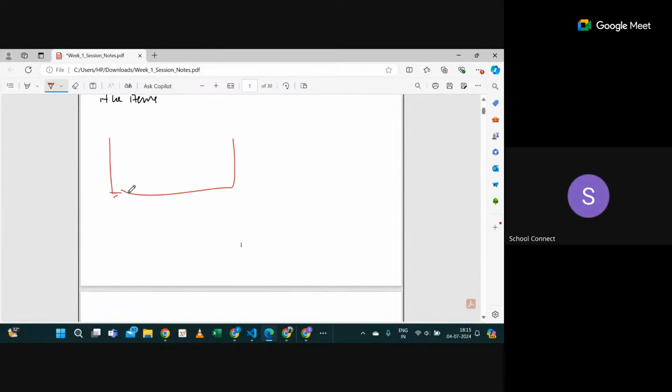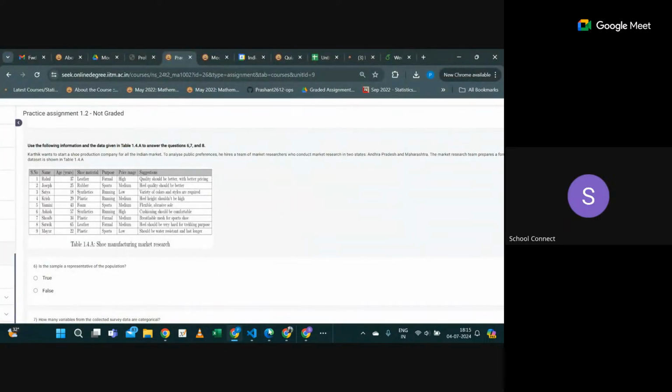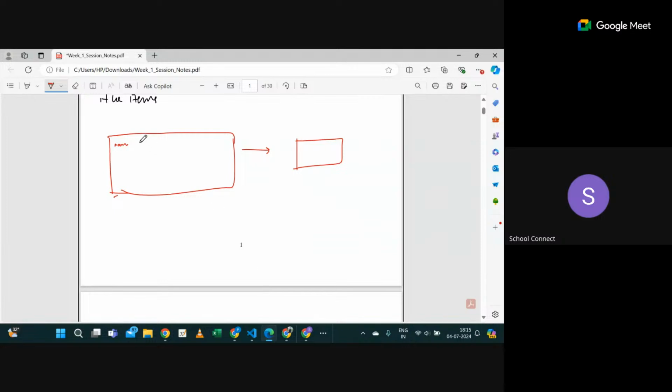In this population, I am going to collect the data, let's say name, age, symmetry and all. But they have done it only in Andhra Pradesh and Maharashtra, right? They haven't taken the same information from other states. So that's why this sample is not a good representative. Are you getting?